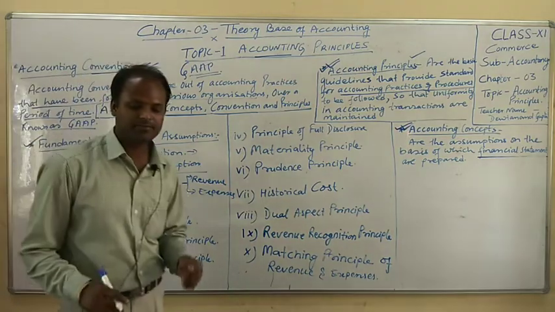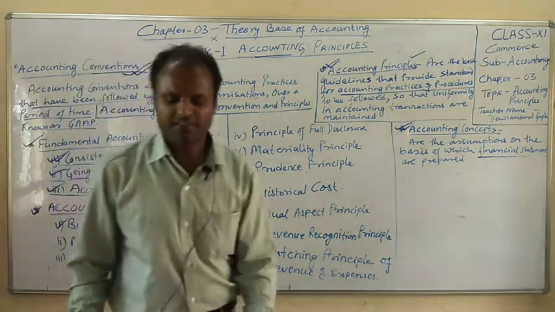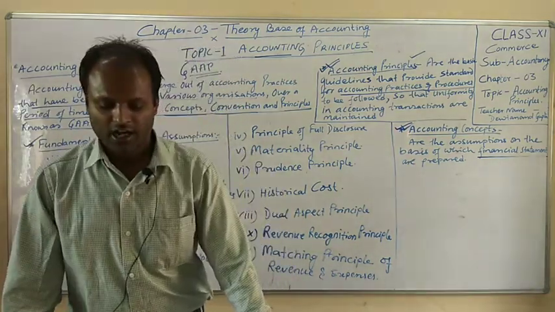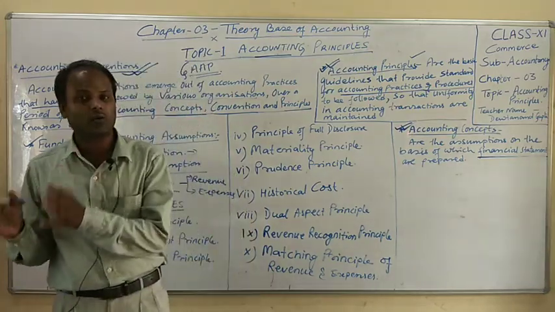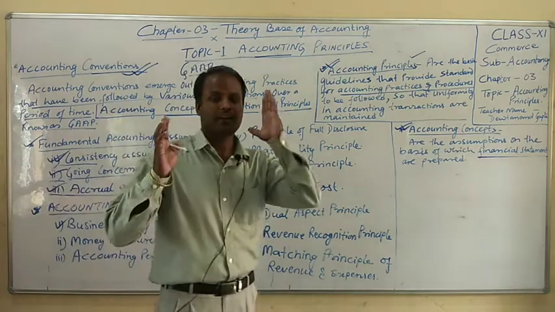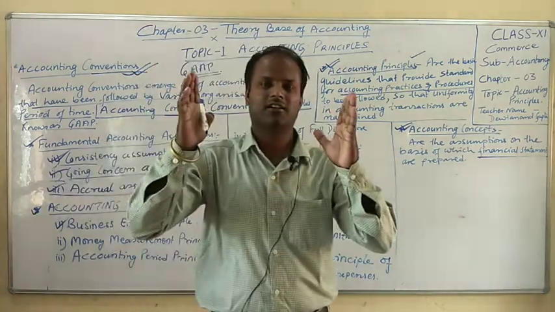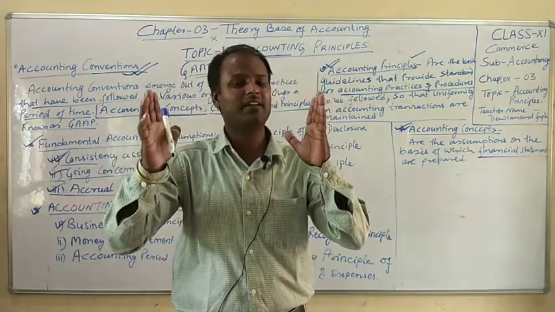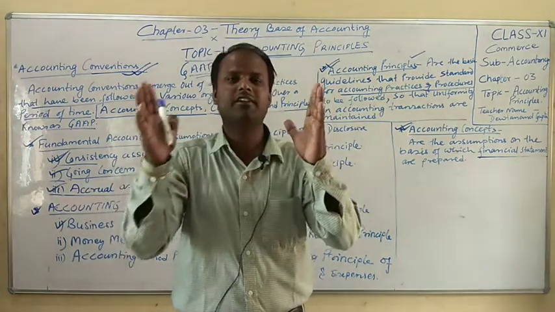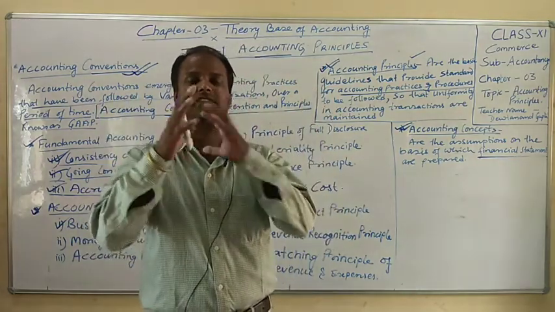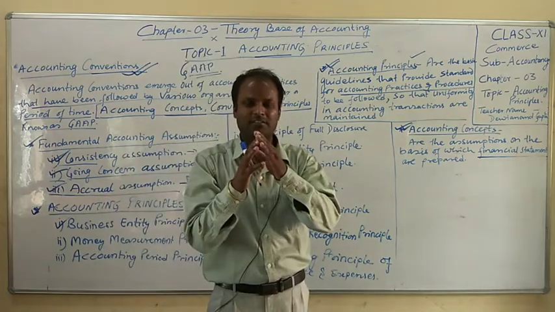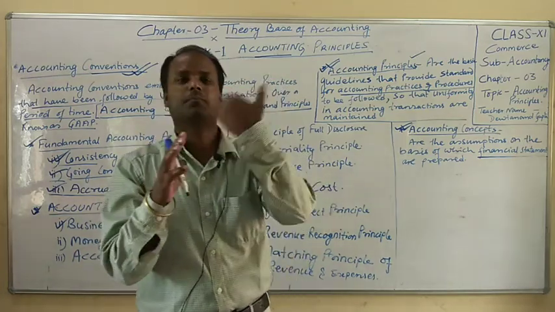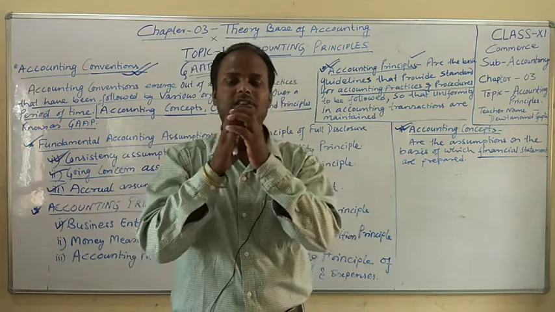Business entity concept or assumption: a business should be understood as a separate entity apart from its owner or businessman. The businessman and the business should be totally different. They cannot be mixed up. Whatever transaction he does in his home or personal life should not be mixed up with the business.